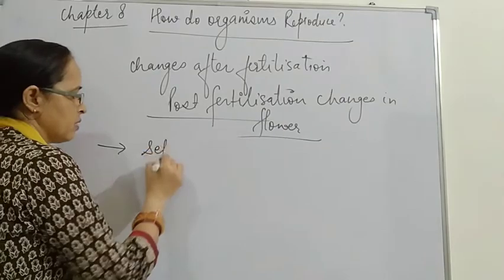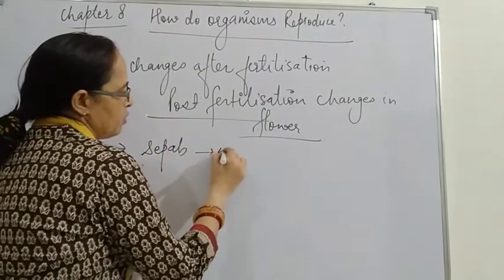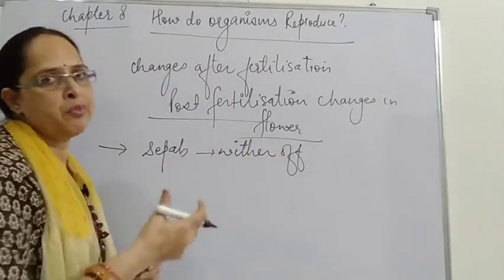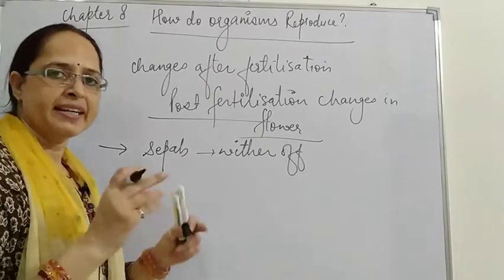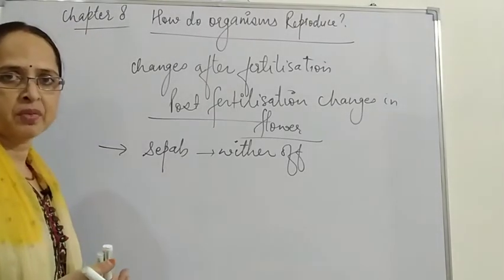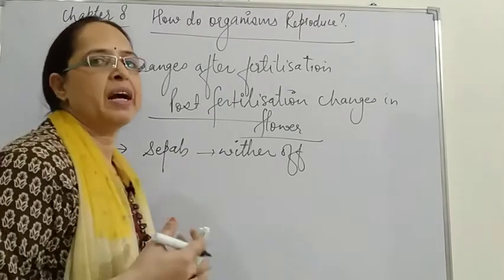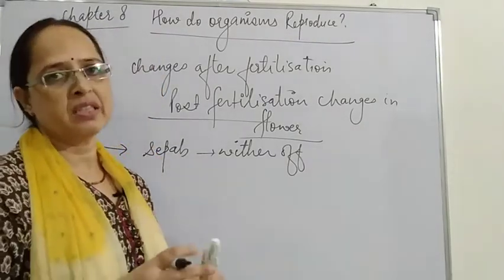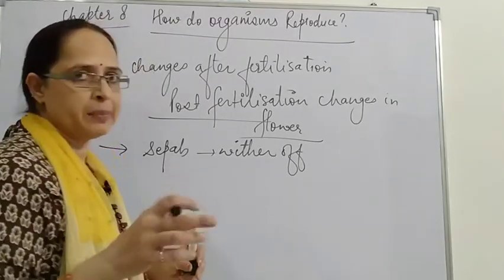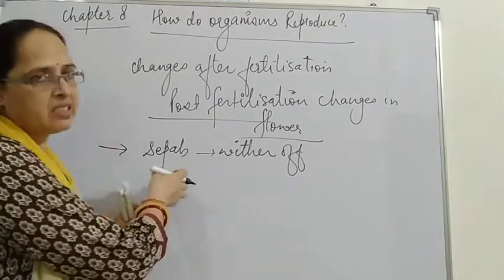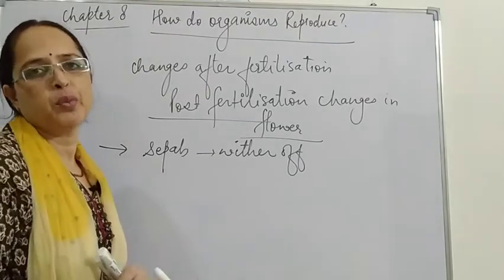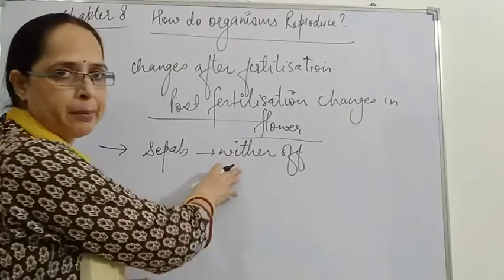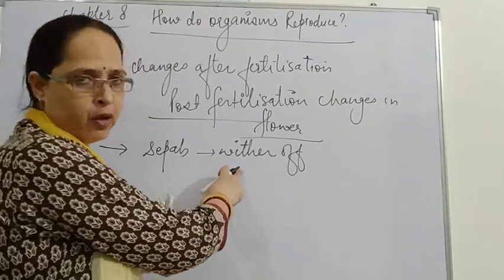The sepals wither off. That means they shed off. But in some fruits, sepals are found attached to it. For example, brinjal. In some tomatoes also you have seen some sepals are present, but in brinjal, sepals are usually present. So when the flower turns into a fruit, in some fruits sepals are attached, but in most of them sepals dry up and fall off, or we say wither off.